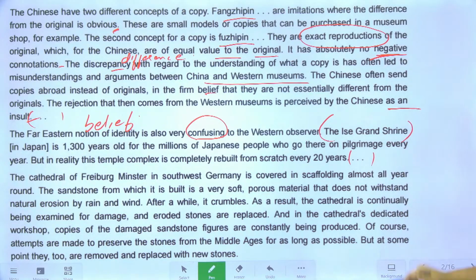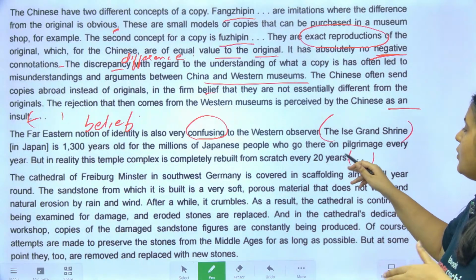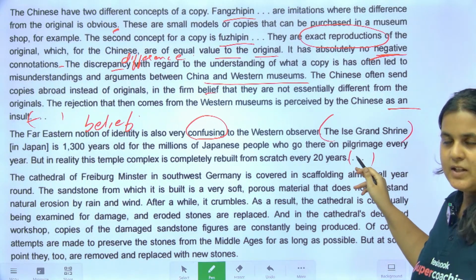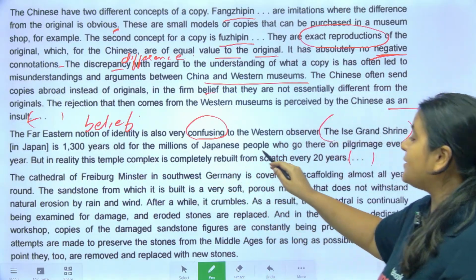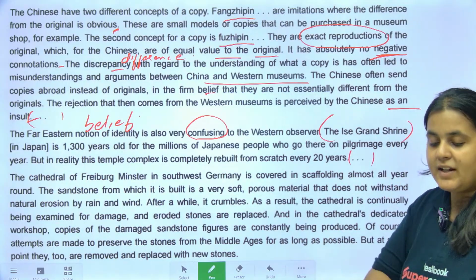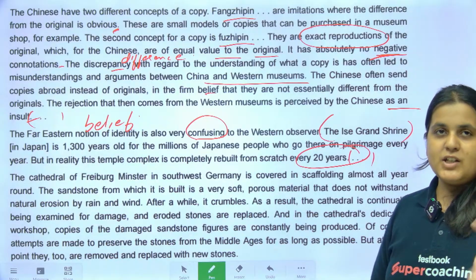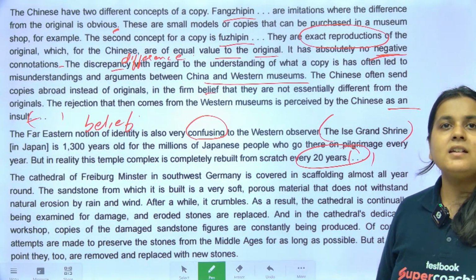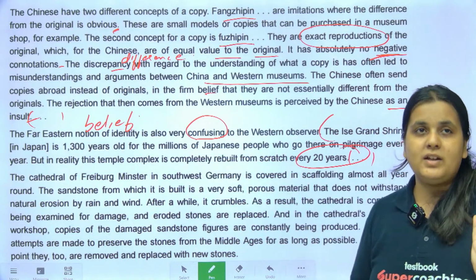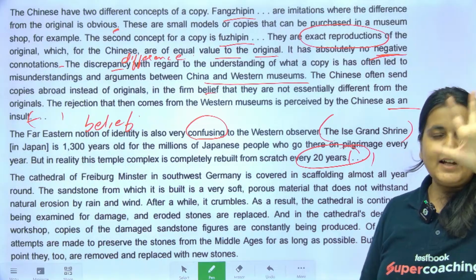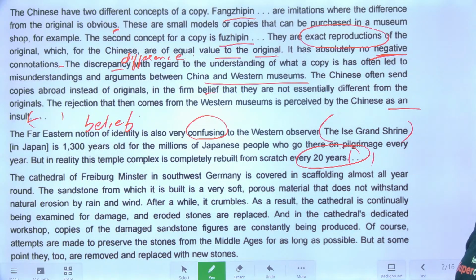So the Ise shrine is 1300 years old for the millions of Japanese people who go there on pilgrimage every year, meaning they go there for darshan. But in reality, this temple complex is completely rebuilt from scratch, meaning completely broken down and rebuilt from zero, every 20 years. So it should be a 20-year-old temple, right? It should be a 20-year-old shrine. But for them it is 1300 years old. So their notion, this belief system of theirs, is very confusing to the Westerners. Yes, we'll see Saksham.